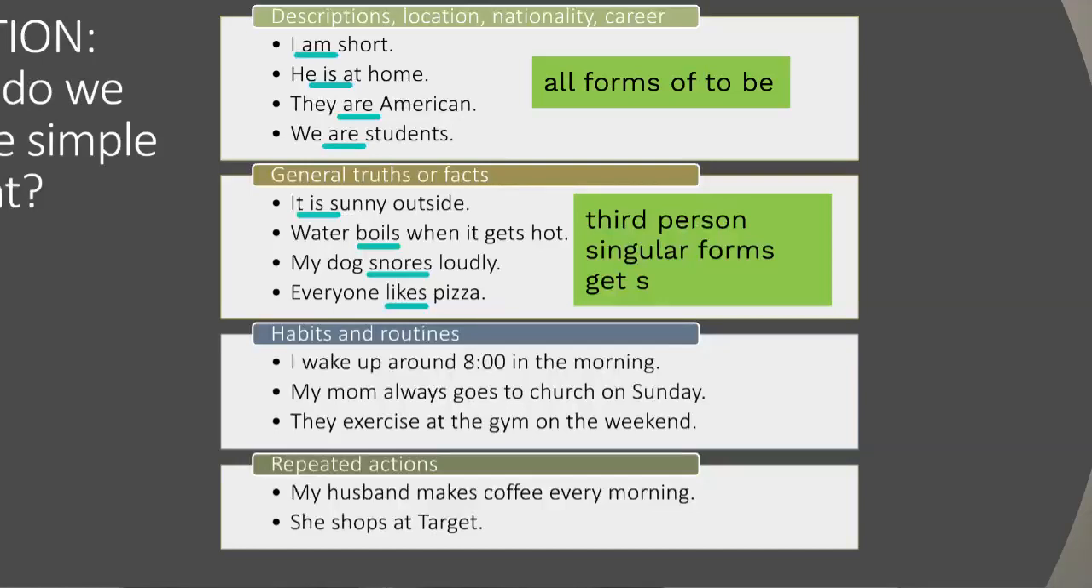Continuing through and looking at a few more verbs in the simple present tense. Wake, goes, exercise. I want to stop here just to mention that I, you, we, and they subjects have the base form with no S. So I wake up around 8. They exercise at the gym on the weekend.